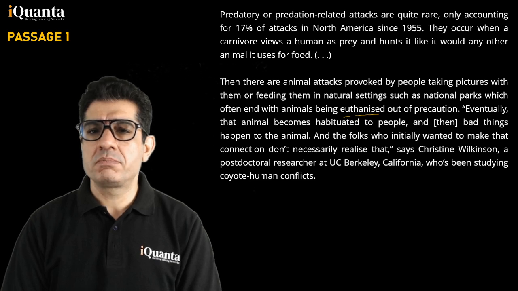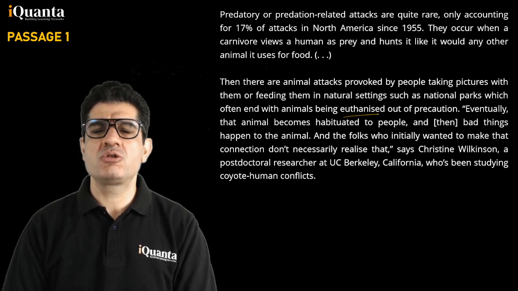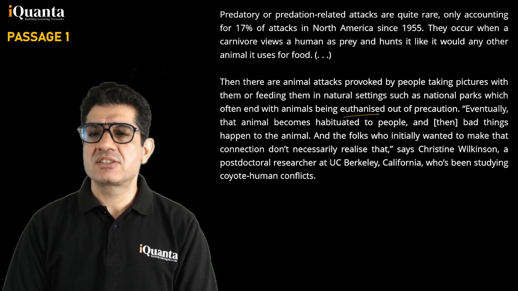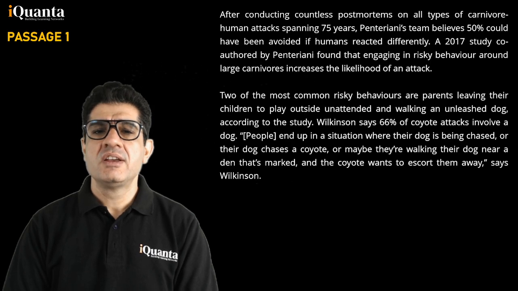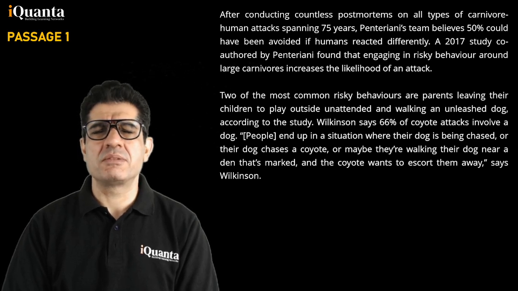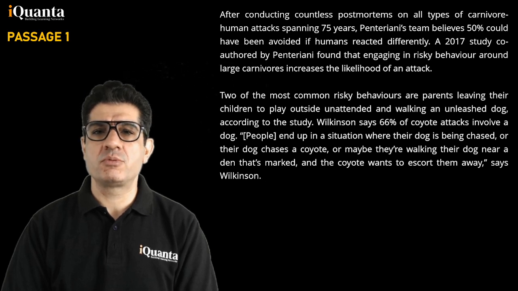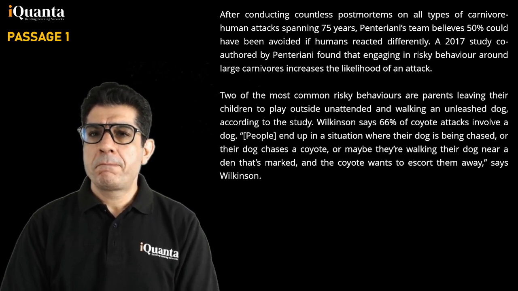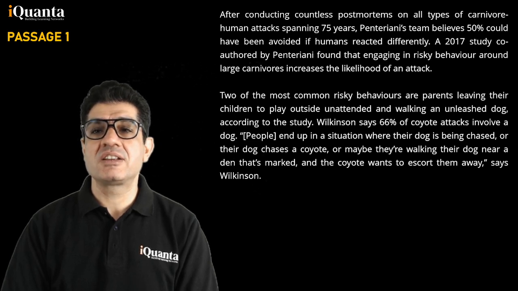Eventually, that animal becomes habituated to people, and then bad things happen to the animal, and the folks who initially wanted to make that connection do not necessarily realize that, says Christine Wilkinson, a postdoctoral researcher at UC Berkeley, California, who's been studying coyote human conflicts. Okay, coyote is a wolf kind of an animal, or yeah, that kind of an animal. So after conducting countless postmortems on all types of carnivore human attacks spanning 75 years, Panteriani's team believes 50% could have been avoided if humans reacted differently.